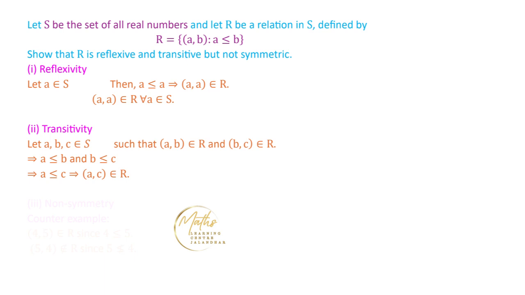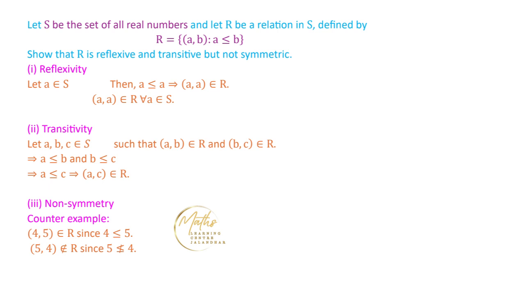Now the third thing we have to prove is that this relation is not symmetric. To prove that it is not symmetric, we are going to give a counter example. We consider two elements. One is 4 comma 5 belonging to R, because it satisfies the condition that 4 is less than equal to 5. And 5 comma 4 does not belong to R because 5 is not less than equal to 4.